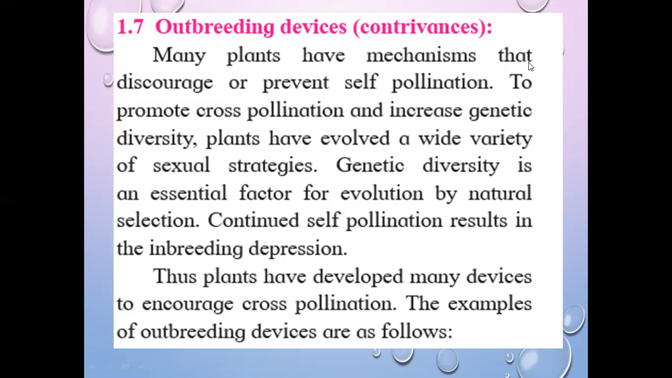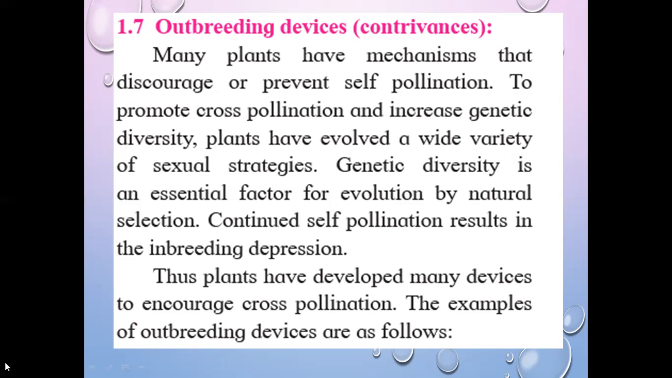Many plants have mechanisms that discourage or prevent self-pollination, to promote cross-pollination and increase genetic diversity. Plants have evolved a wide variety of sexual strategies. Genetic diversity is an essential factor for evolution by natural selection. Continued self-pollination results in inbreeding depression. Thus, plants have to develop many devices to encourage cross-pollination. The examples of outbreeding devices are as follows.